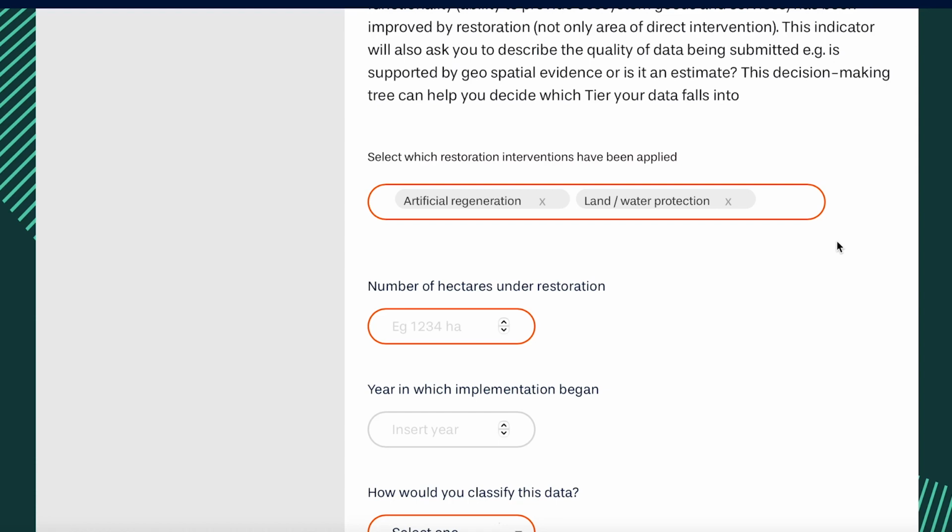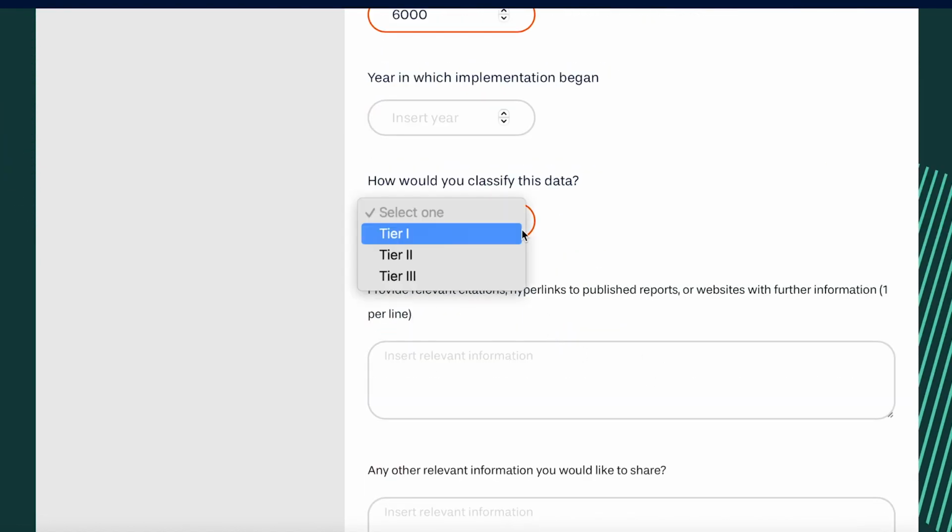Then you report the extent of the area in hectares and your confidence in the quality of the data, with Tier 1 indicating non-spatially explicit data that may be incomplete or inaccurate, up to Tier 3 indicating complete and accurate spatially explicit data. The online tools listed in Indicator 4 can also be used to gather this information.